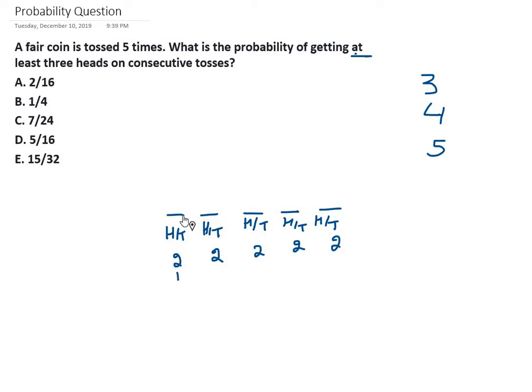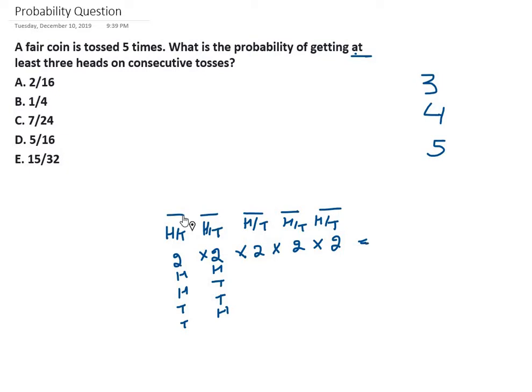What can be those 2 ways? Head or tail. So what will be the total number of ways? We will have to multiply them to get the total number of possibilities.